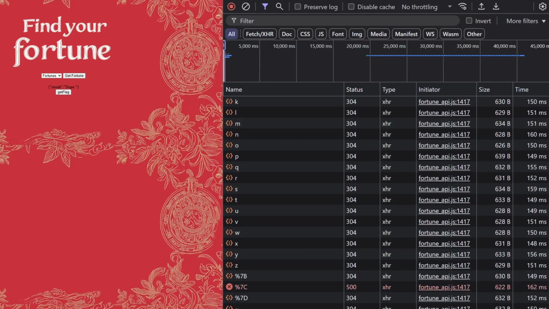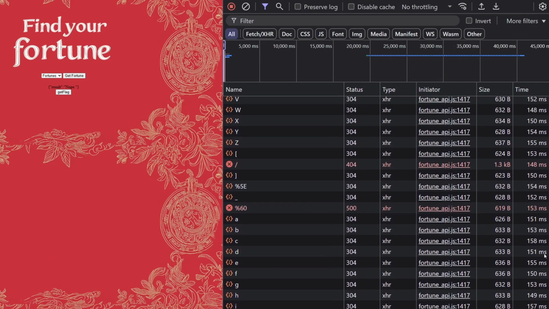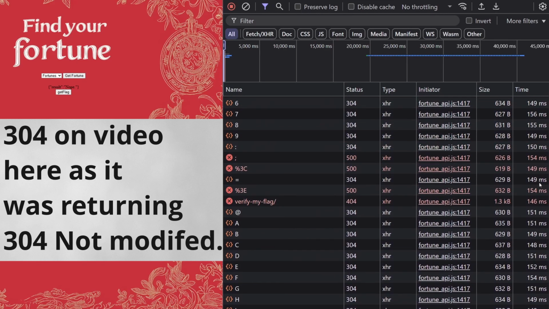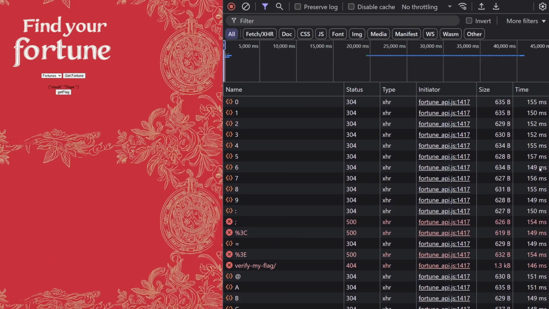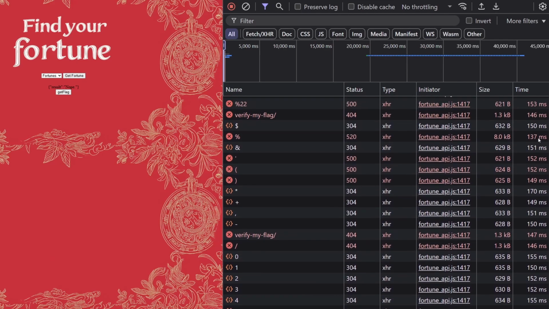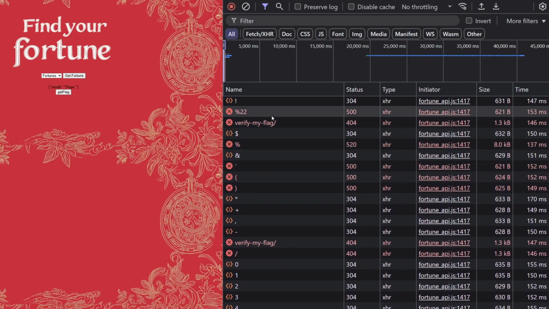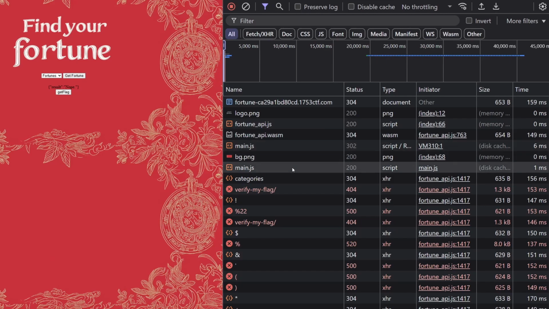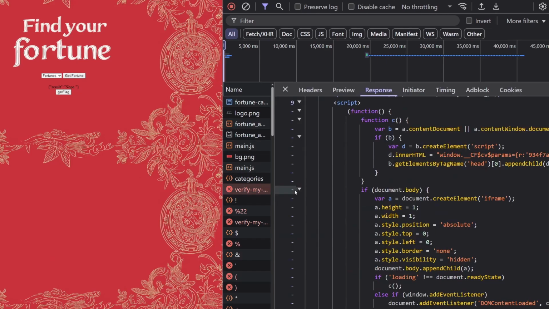But we did notice something interesting. Among the usual 200s OK, we also got 404s and 500s. Most were boring, but one response stood out.